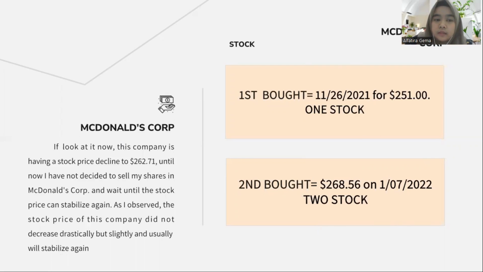If I look at it now, this company is having a stock price decline, because the stock price now is 262.71. Until now, I have not decided to sell my shares in McDonald's Corp. I decided to wait until the stock price can stabilize again. As I observed, the stock price of this company did not decrease drastically, but slightly, and it usually will stabilize again. So it's better for me to wait until the price of the stock goes up again, and when it does, I can sell my stock in McDonald's Corp.